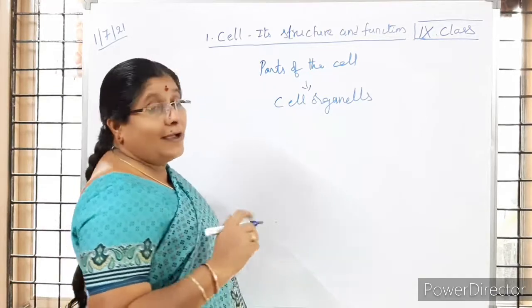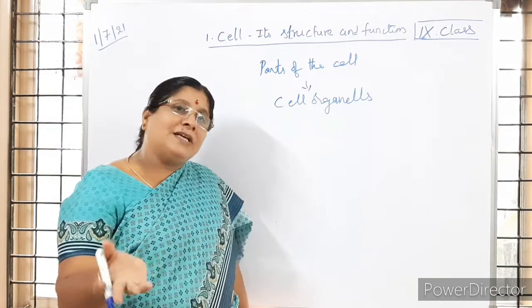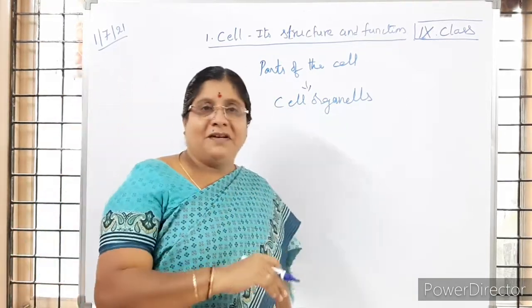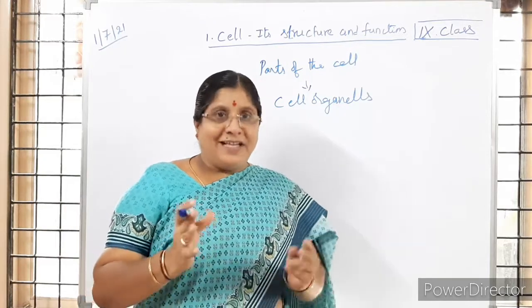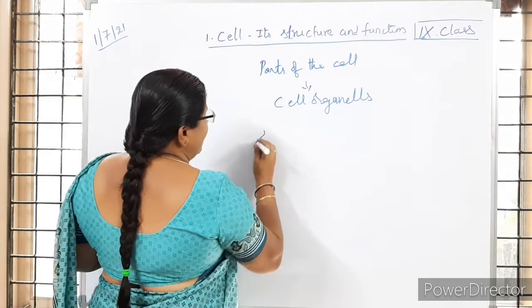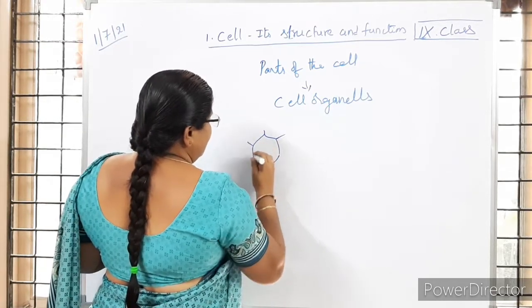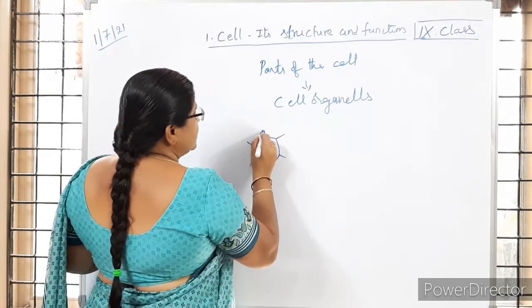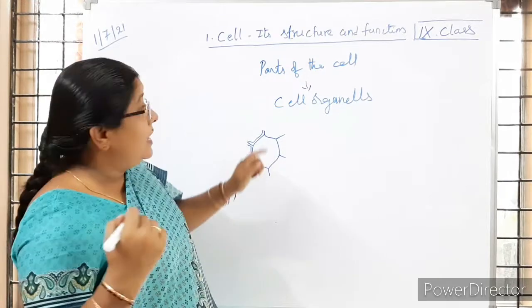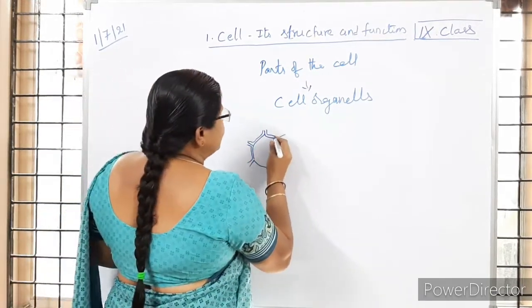And you have studied in 8th class that if we observe plants or animals, there is a difference. You learned, children? So if we observe any plant cell, you know which part gives the definite shape to the cell, it is the cell membrane.